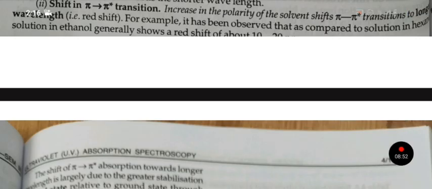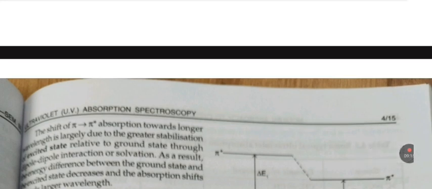Second is shift in pi to pi star transition. Increase in the polarity of solvent shifts pi to pi star transition to longer wavelength. For example, it has been observed that a compound going from solution in hexane to solution in ethanol generally shows a red shift of about 10 to 20 nanometer. The shift of pi to pi star absorption towards a longer wavelength is largely due to the greater stabilization of the excited state relative to the ground state through dipole-dipole interaction or solvation. As a result, the energy difference between the ground state and excited state decreases and the absorption shifts towards the longer wavelength.